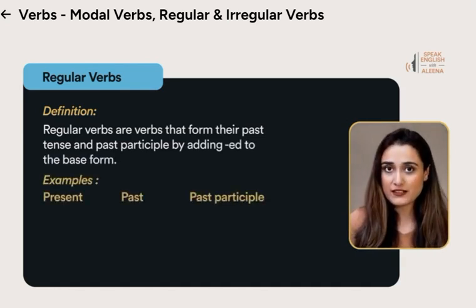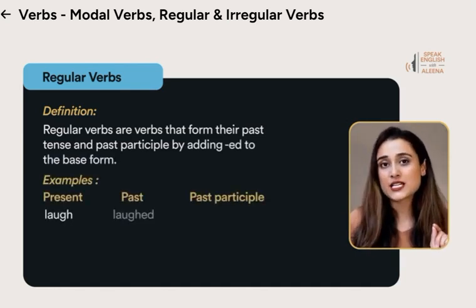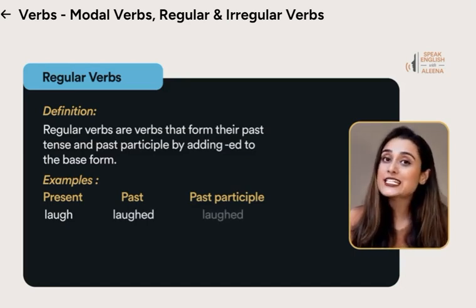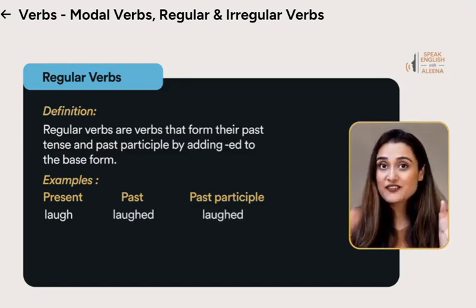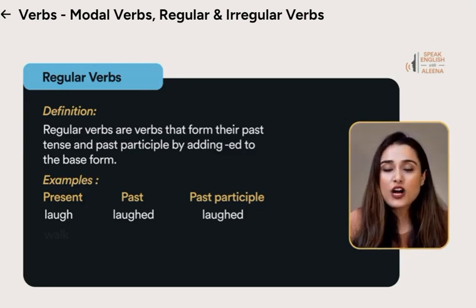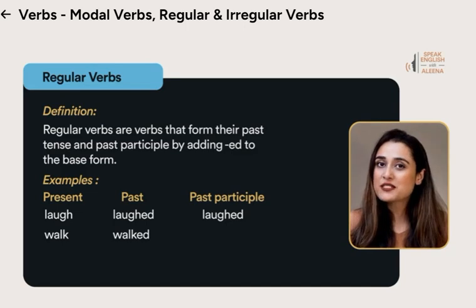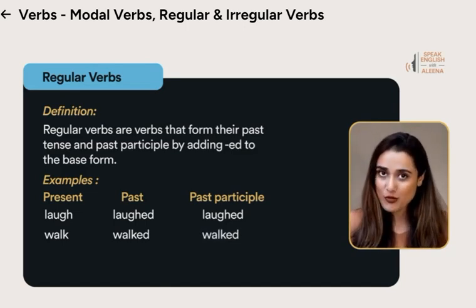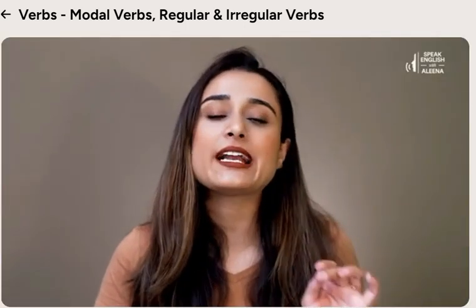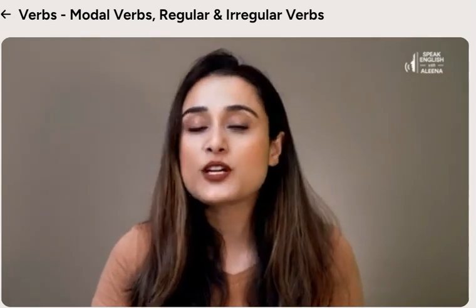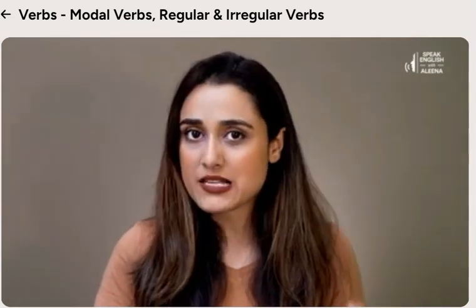For example, laugh becomes laughed and laughed. Laughed as past tense and laughed as past participle. Walk becomes walked, and then the past participle again is walked. So regular verbs simply add ed to the base form to convert them into the past tense or the past participle.